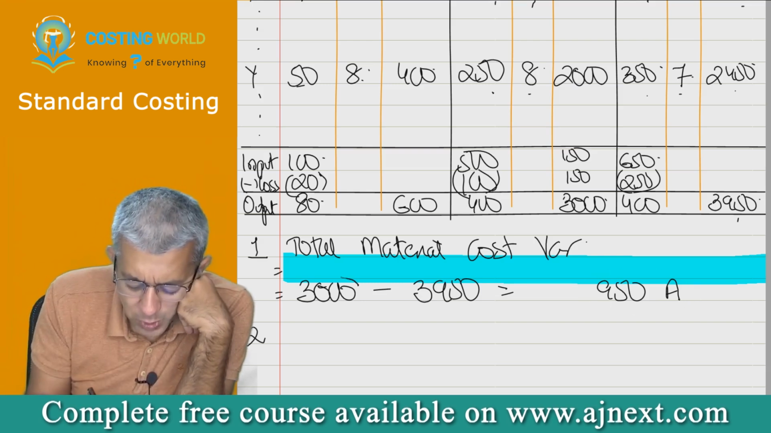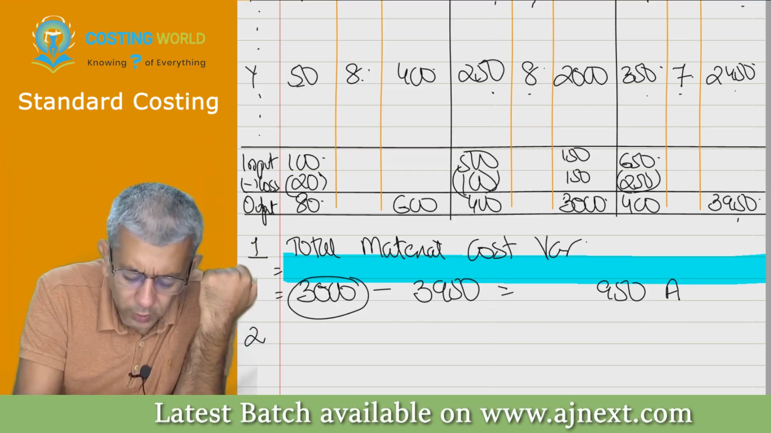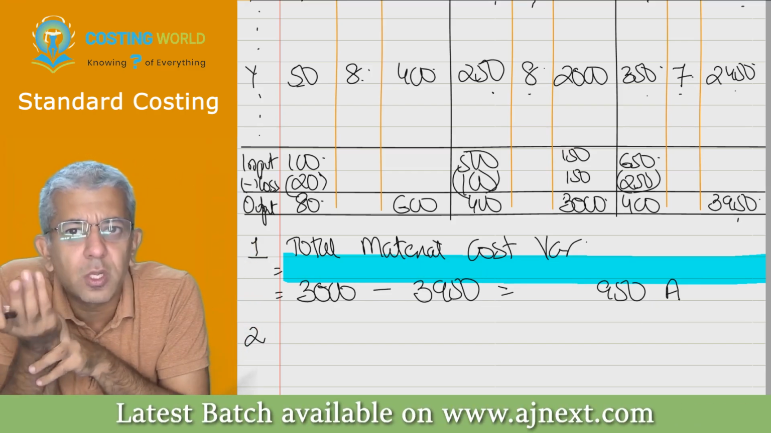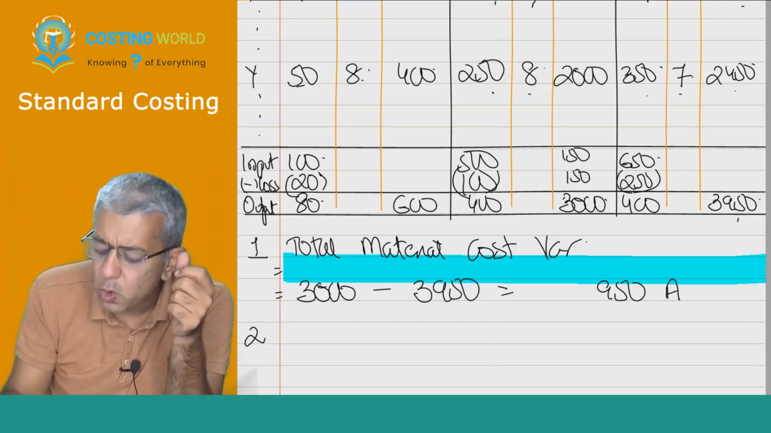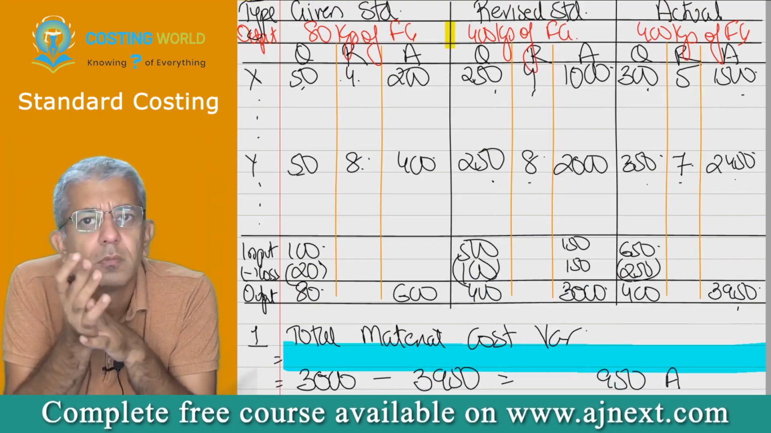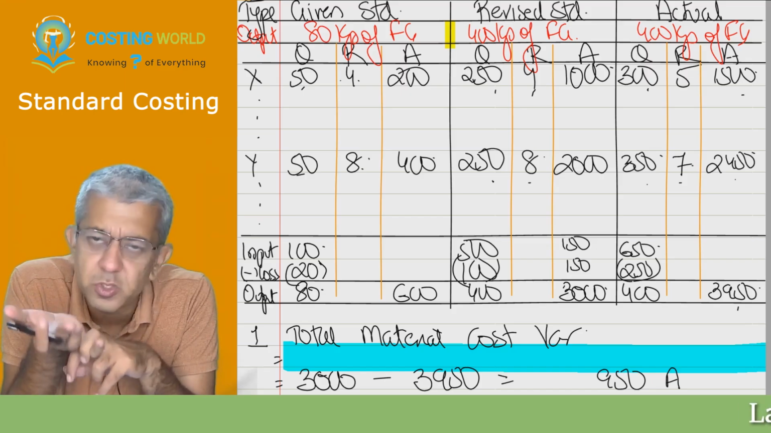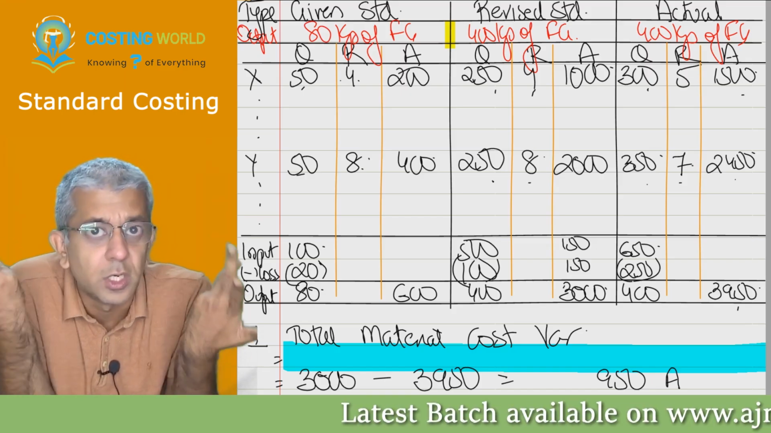This variance came because standard cost is not equal to actual cost. You will tell me why standard cost is not equal to actual cost. Can you say cost is a multiplication of two things, quantity and rate? So either there will be a difference of quantity or a difference of rate. There is no other third reason as such here.